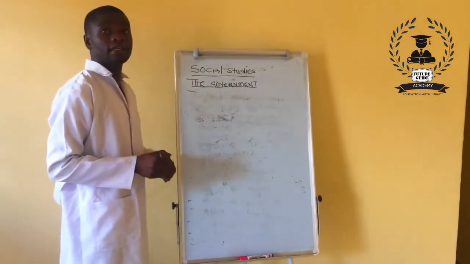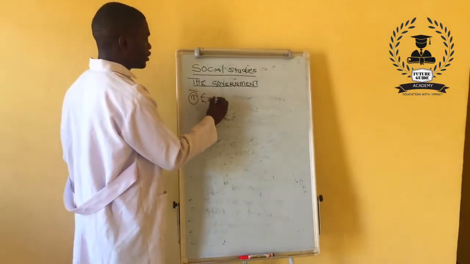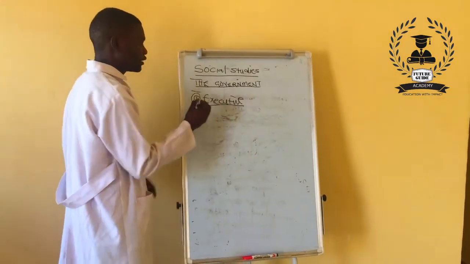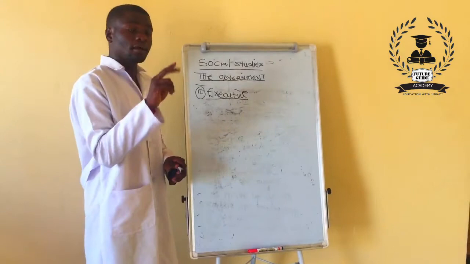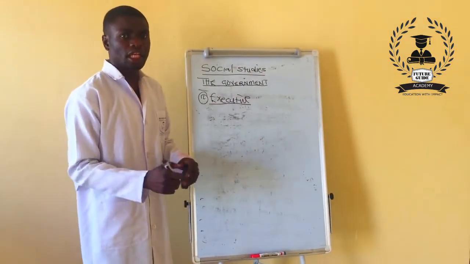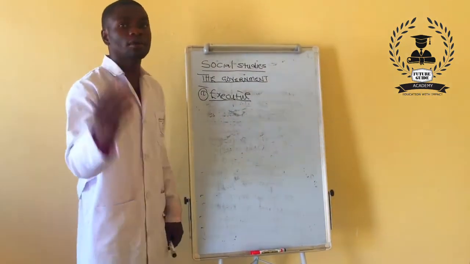The second part is the executive, which is the second organ of the National Assembly. Now, this organ, which is the second one, works hand in hand with the legislature. Now, what is their function? The function of the executive is to carry out laws.